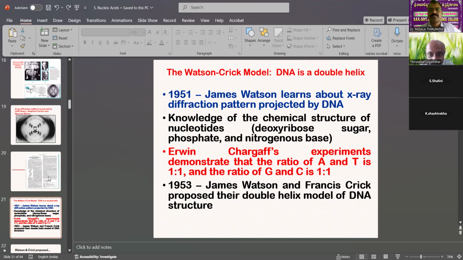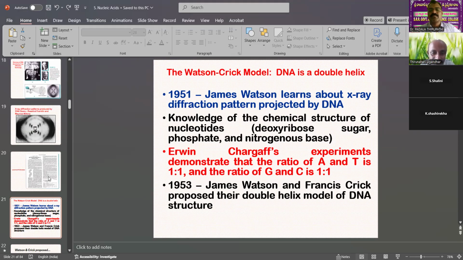Erwin Chargaff's experiments demonstrated that the ratio of adenine to thymine is 1:1, and the ratio of guanine to cytosine is 1:1. Equally, purines and pyrimidines: one purine and one pyrimidine are joined to each other by hydrogen bonds. Adenine, thymine, guanine, and cytosine always bond to each other, forming the double helical model of DNA.